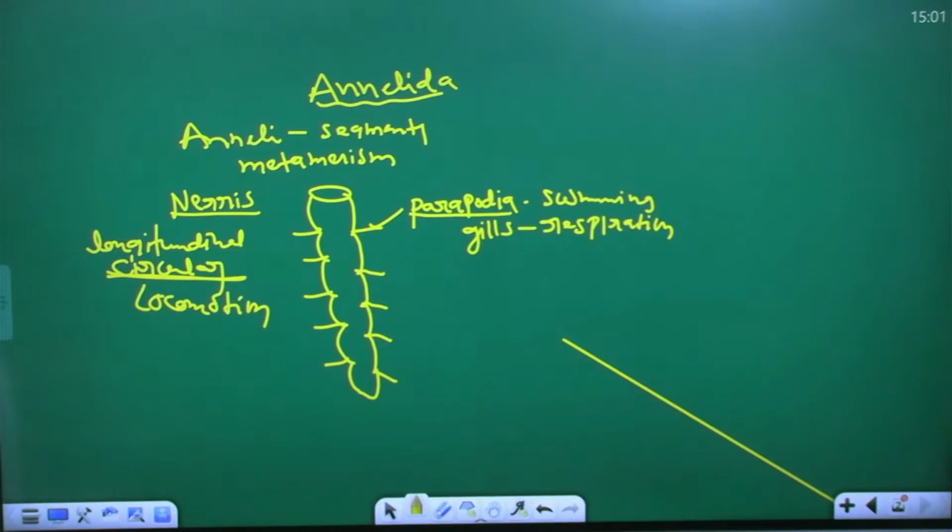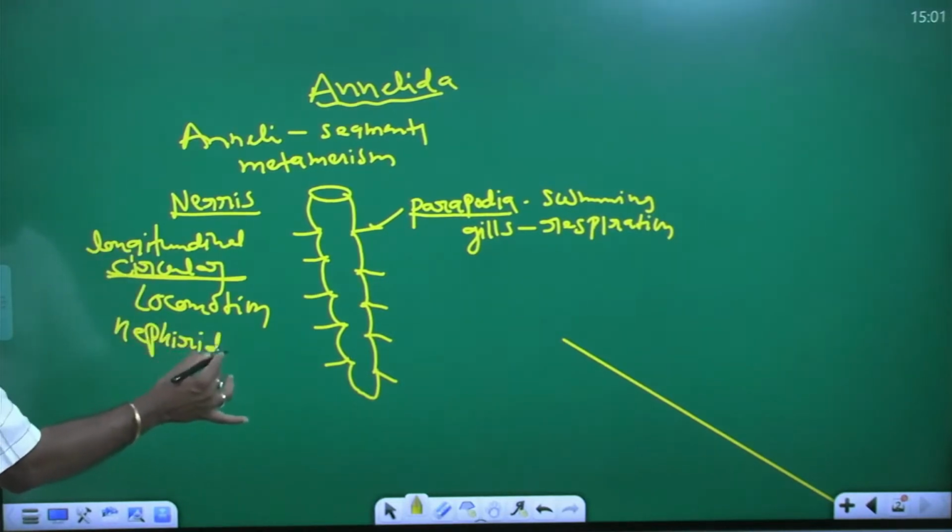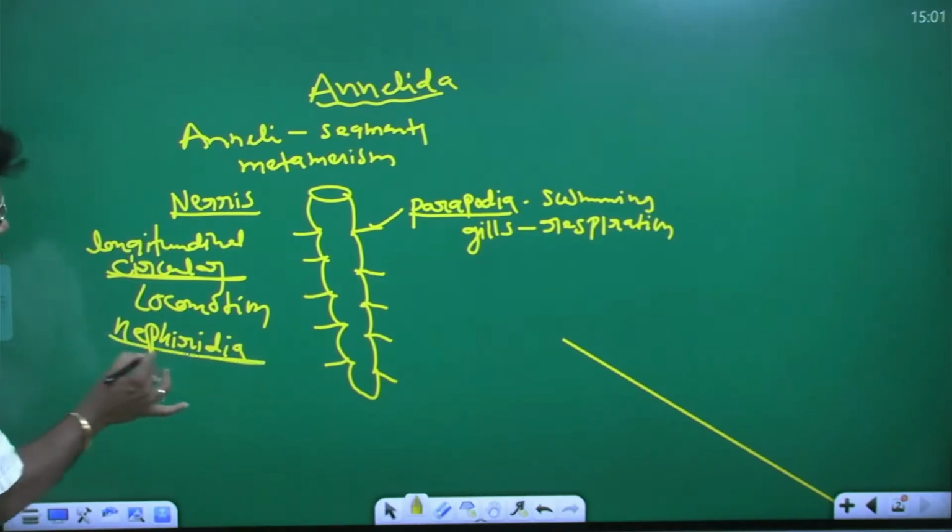Locomotion. In Annelida, excretory organs are present. Annelida excretory organs are known as what? Nephridia. Nephridia are useful for osmoregulation.